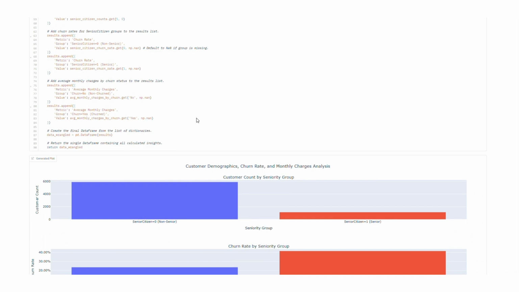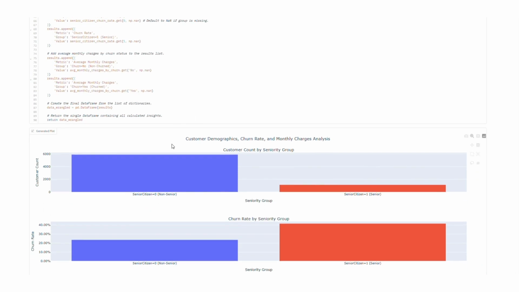This Customer Insights dashboard presents three key visualizations: the distribution of customer age groups, their respective churn rates, and the average monthly charges based on churn status. The first chart indicates that the majority of customers are non-senior citizens, approximately 5,900, while senior citizens make up a smaller proportion, around 1,142.